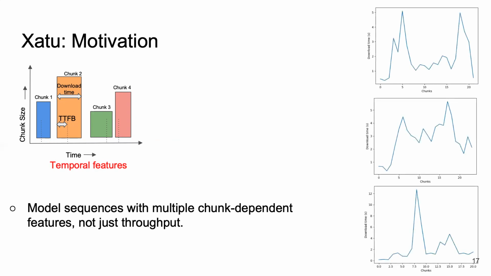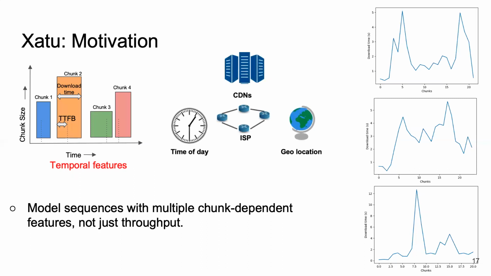Next, let's consider many time series of download times. To learn from related sessions, Xatu uses several features such as CDN, ISP, time of day, and geolocation. We refer to these features as static features since they do not vary during the session. However, a key aspect of Xatu is it does not simply assume the same combination of features corresponds to similar sessions. Instead, it jointly learns sequence models and which sessions are similar without pre-partitioning sessions. This is crucial as it allows a session to learn from other sessions even if that combination of static features was not previously encountered. We next discuss Xatu's architecture and its rationale.